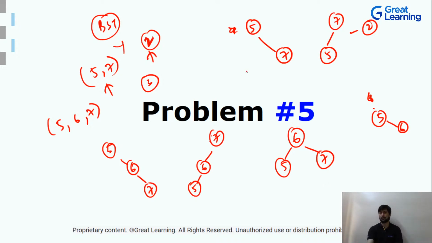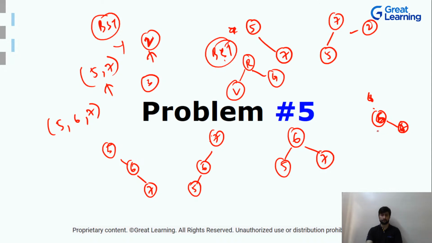So what is the basic functionality of a BST? How do you create a BST? You have a root, and on the left hand side of the root all the elements will be less than the root, and on the right hand side all the elements will be greater than the root. So if you have 5 at this place, and 6 over here, then you can have 7 over here. Can you think of anything else? 5, 7, 6.